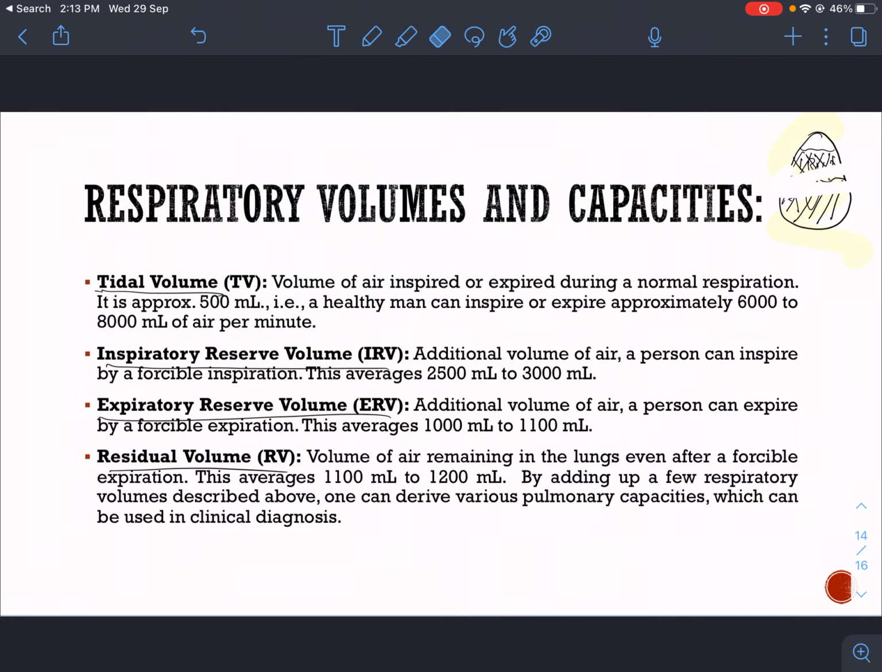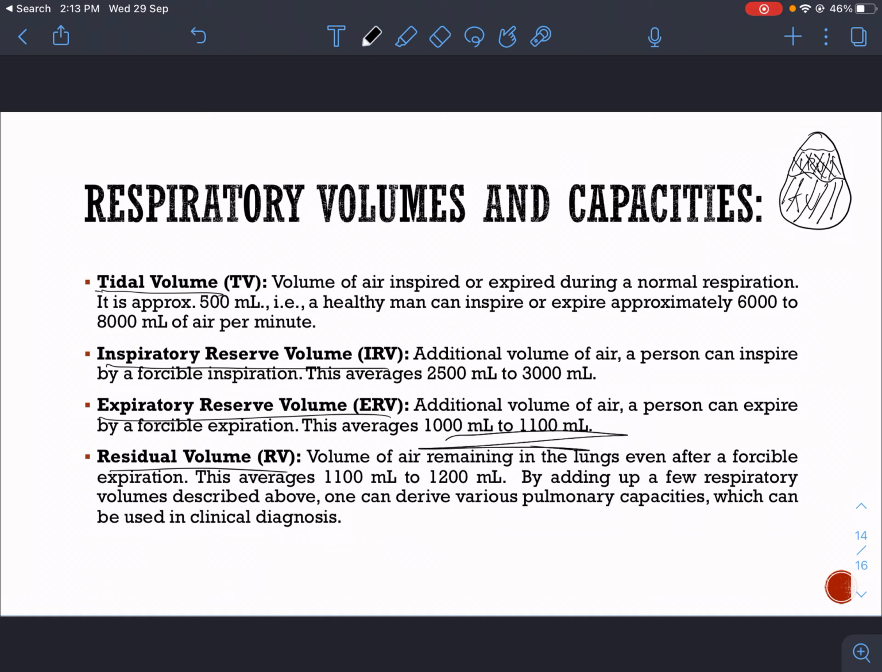Then comes expiratory reserve volume. It is the additional volume of air a person can expire by a forcible expiration. So after expiring, the extra amount of air that we can expire besides tidal volume. Tidal volume is the normal amount of air that we inhale or exhale. Besides that, the extra amount of air that we can exhale is expiratory reserve volume, which is approximately 1000 ml to 1100 ml.